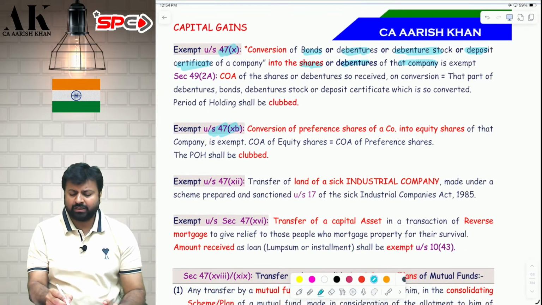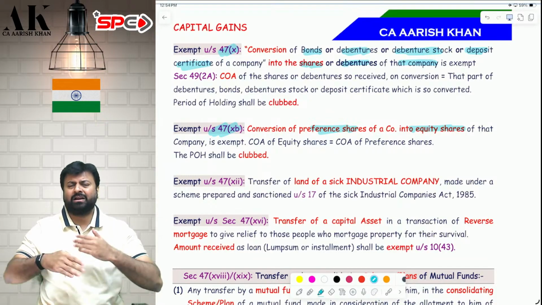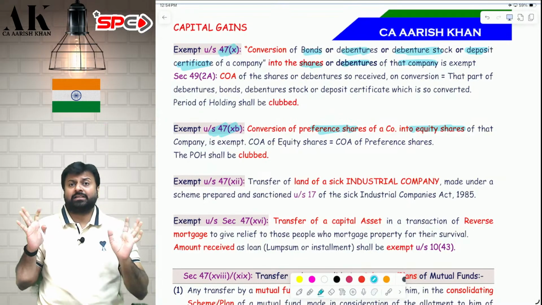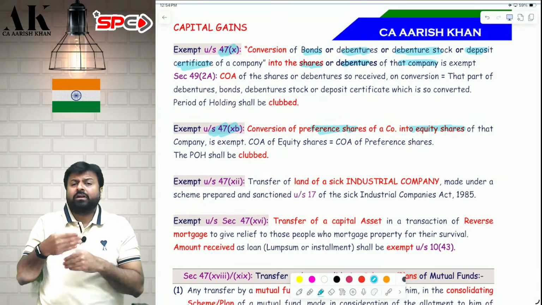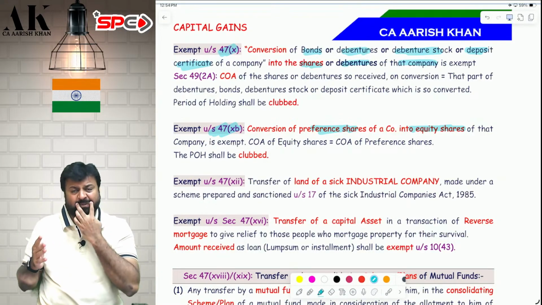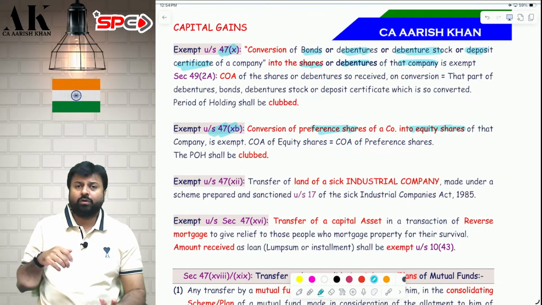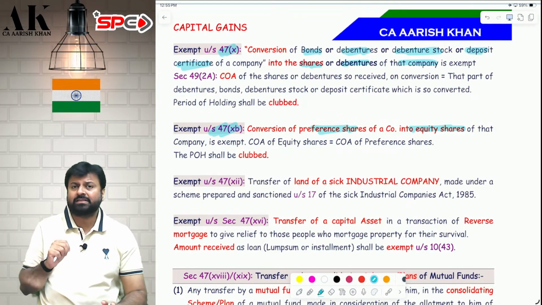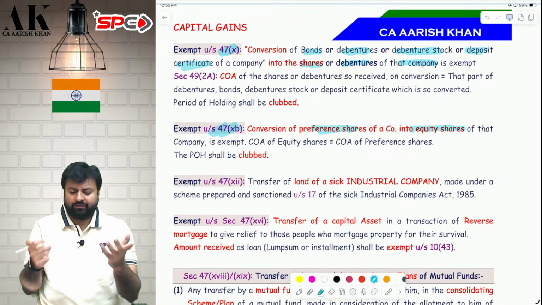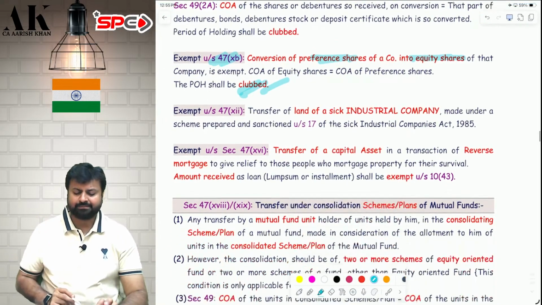Similarly, next point, conversion of preference shares into equity shares, same, conversion is exempt. Later on, when you sell the equity share, that is taxable. So what will be the cost of acquisition of the equity share? The cost of acquisition of the equity shares will be the same as the cost of acquisition of the preference shares. The period of holding will be clubbed. As simple as that. Check it, please.